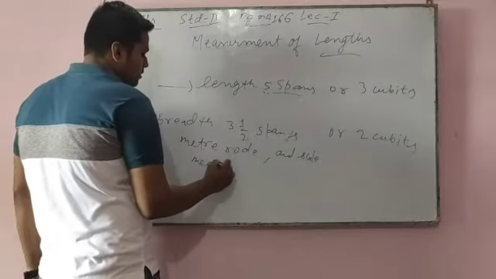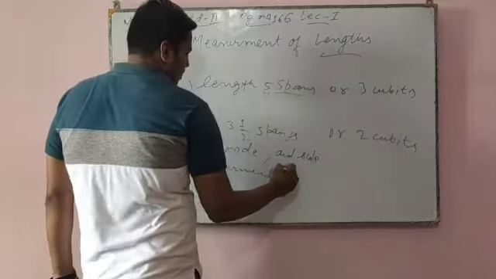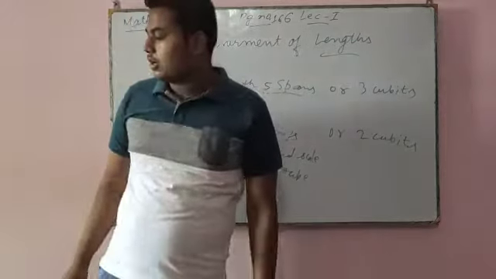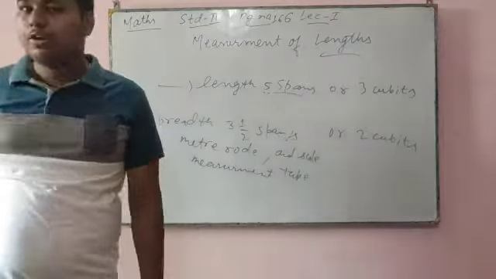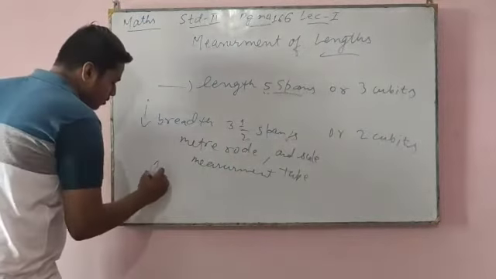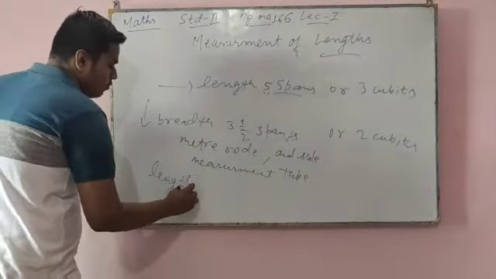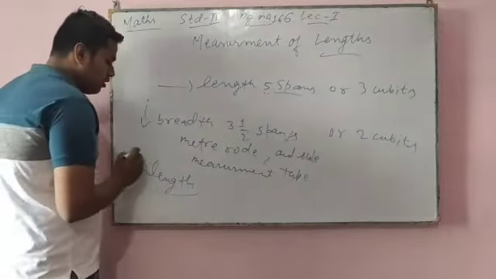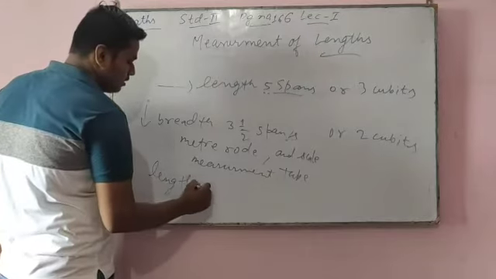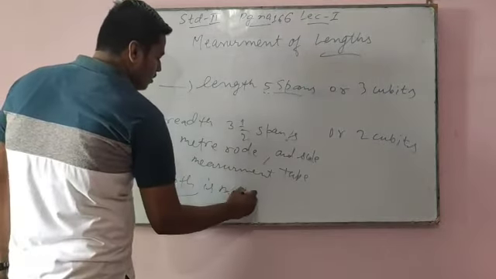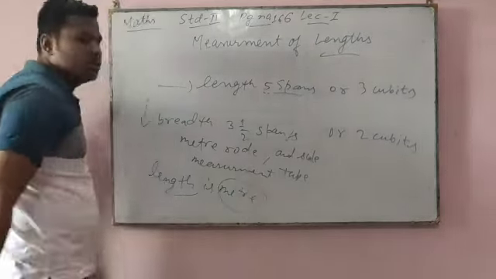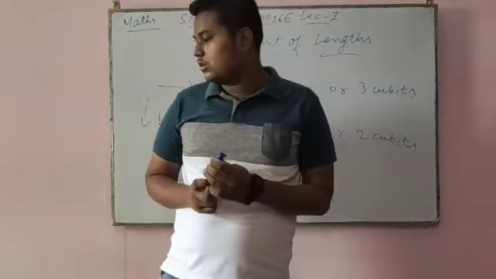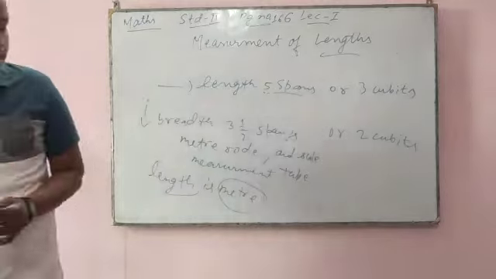This is now the standard form of measurement, and the standard unit of measurement of length is the meter. This is the standard unit. Nowadays, whatever we measure, we measure in meters.